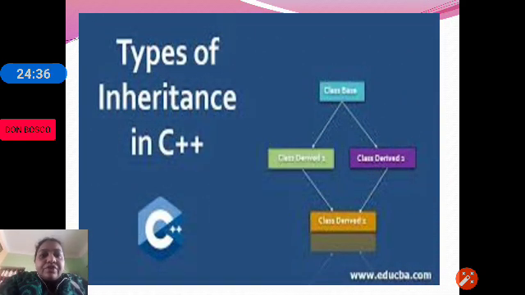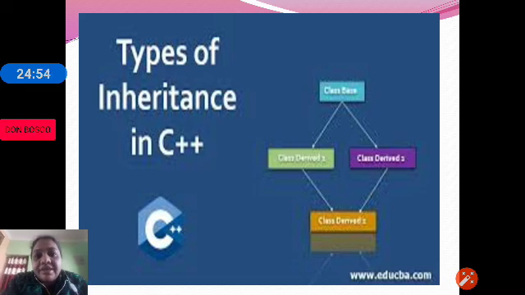One of the important topics discussed in C++ is inheritance. Inheritance is acquiring the properties of one object into another object, or we can reuse an object. An existing object can be reused. Code reusability is the main functionality of inheritance.